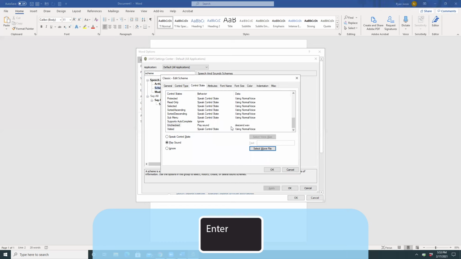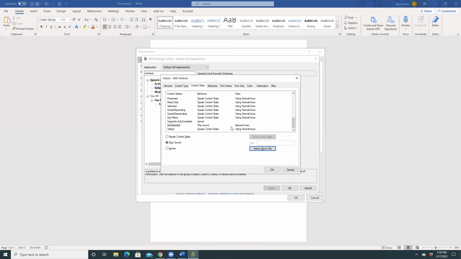Enter. Modify schemes dash classic dialog. Classic dash edit scheme dialog. And now I will shift tab back to the list of all the different attributes. Play sound list 1 list view. Unchecked play sound descend.wav 28 of 29. So it confirmed that for something that's unchecked, it's going to play that particular sound.